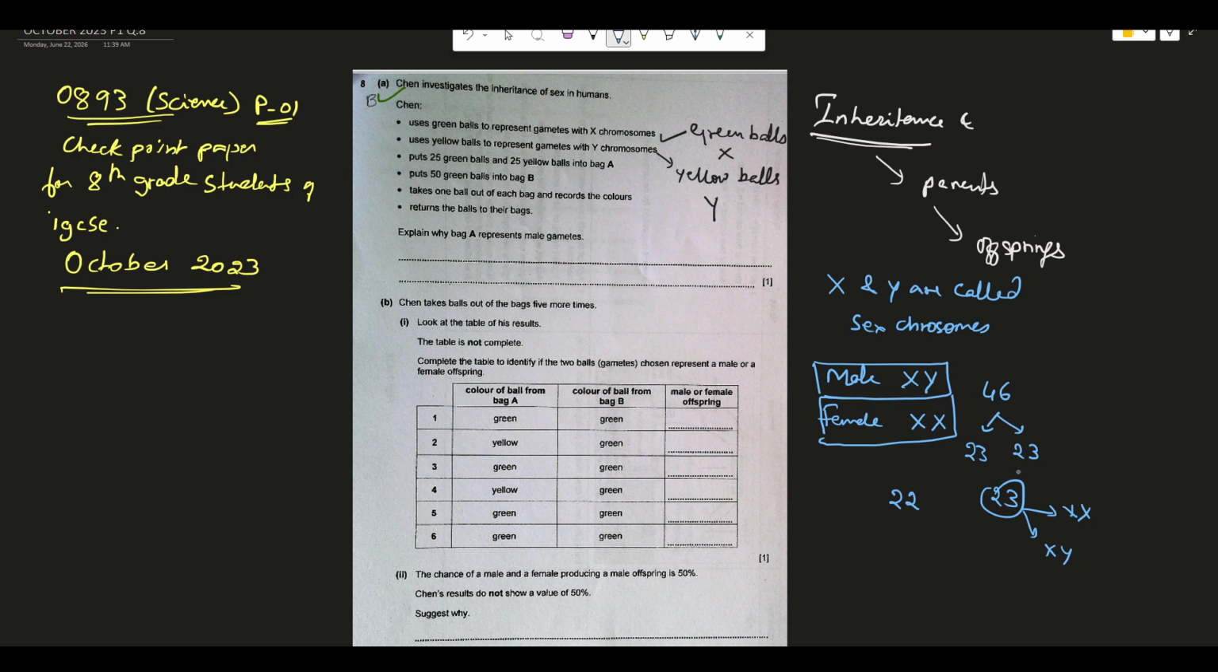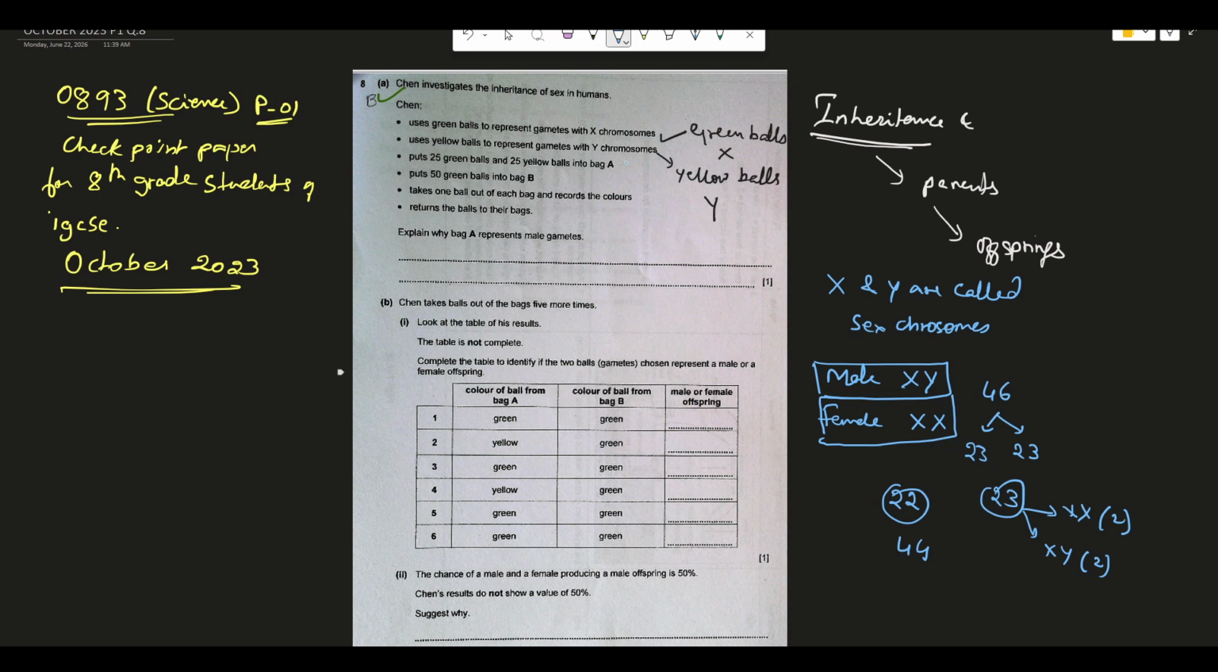So in the 22 pairs there will be 22 times 2, so 44 chromosomes, and in a female it will be 2 X chromosomes. 44 plus 2 makes 46. If it is male it will be 44 plus X and Y, which is also 46. So the total is 46. All these concepts you should know from the start.